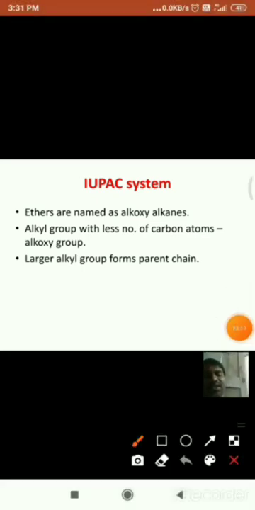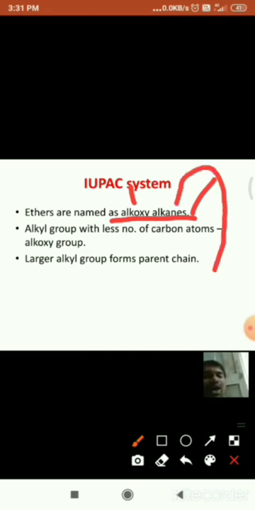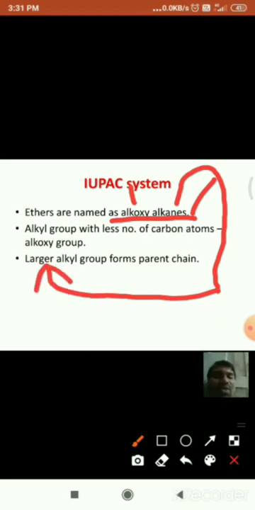In this IUPAC name, alkoxyalkanes, the alkoxy is formed by the alkyl group which has fewer carbon atoms, while the alkane is formed by the alkyl group which has more carbon atoms. That is the IUPAC name for ether molecules: alkoxyalkanes.